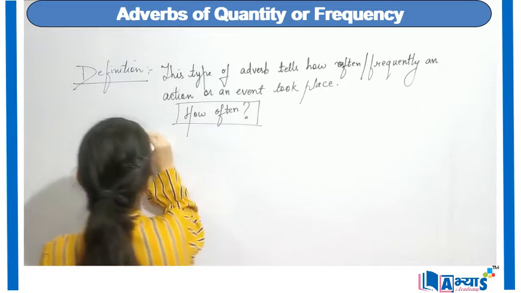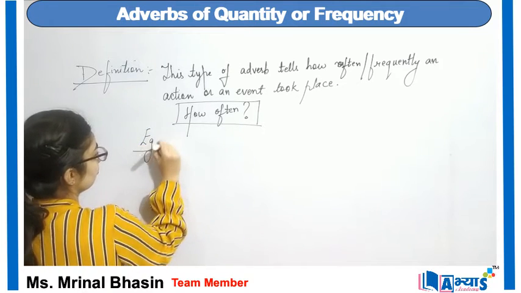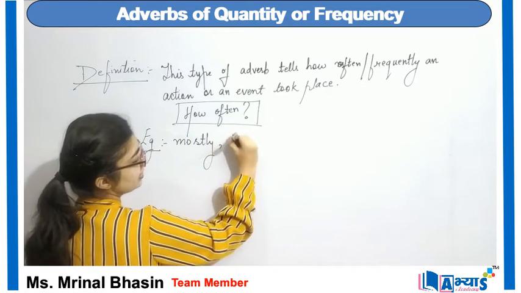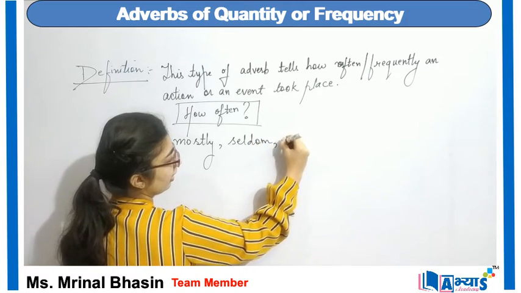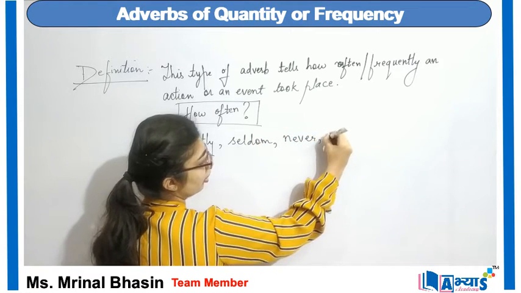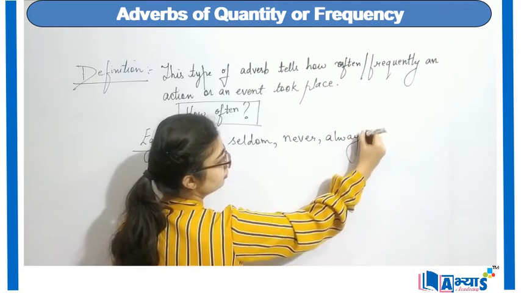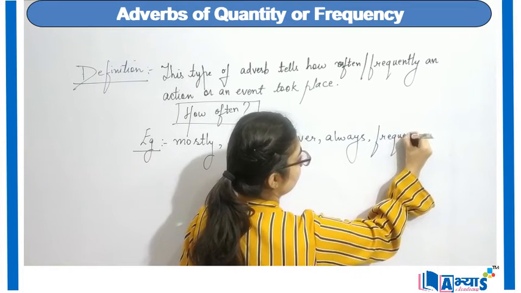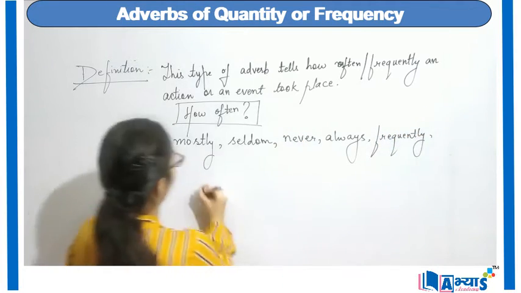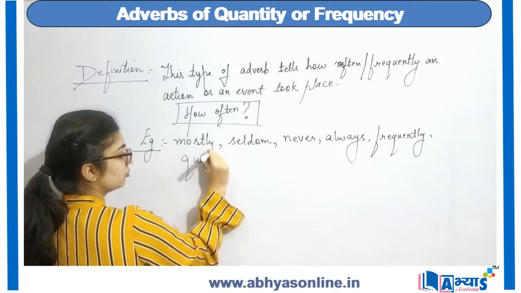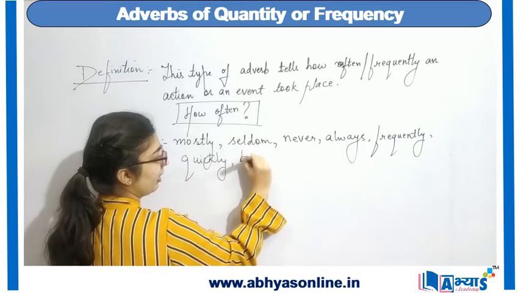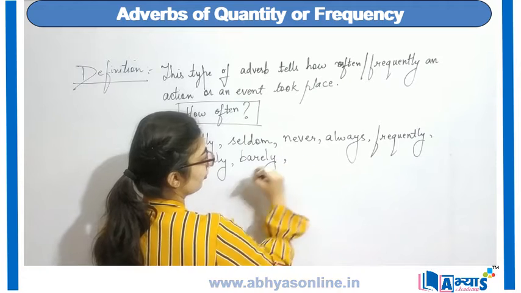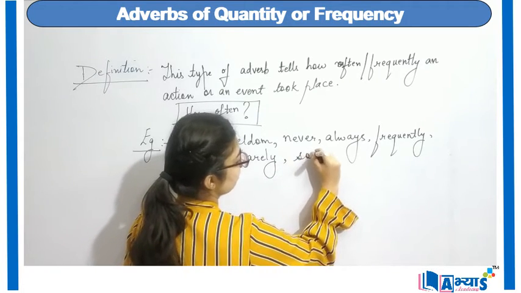For example, mostly, seldom, never, always, frequently, quickly, barely, sometimes.